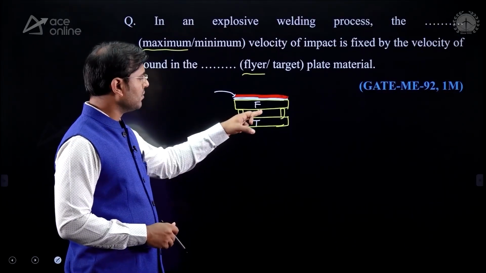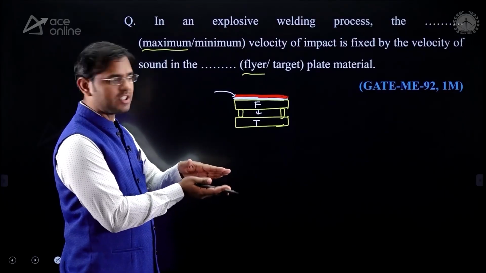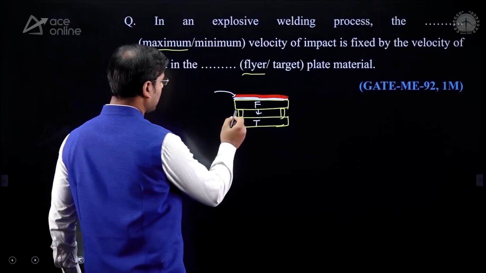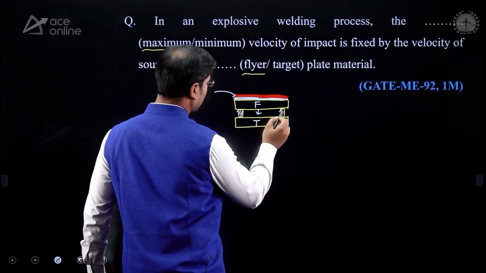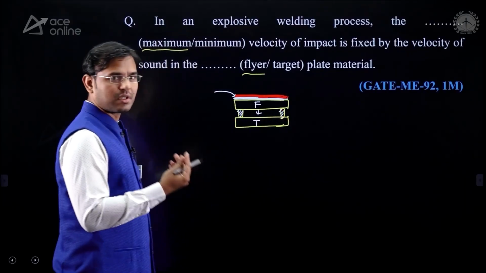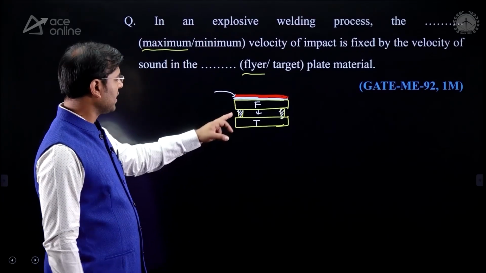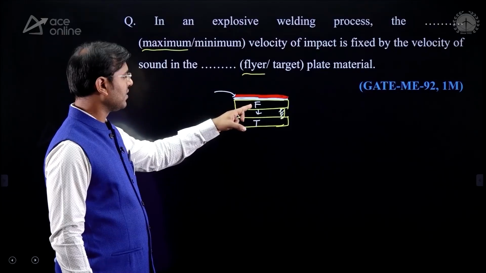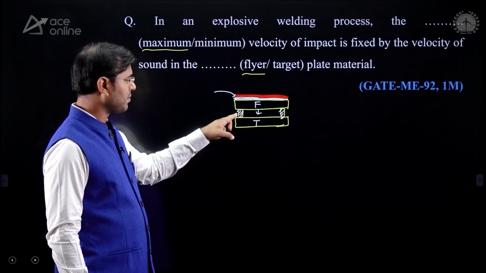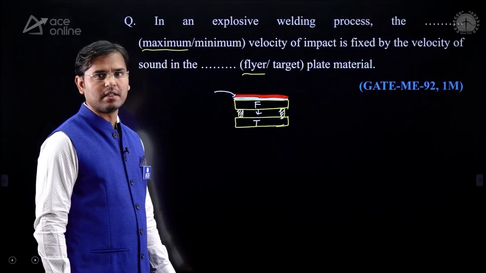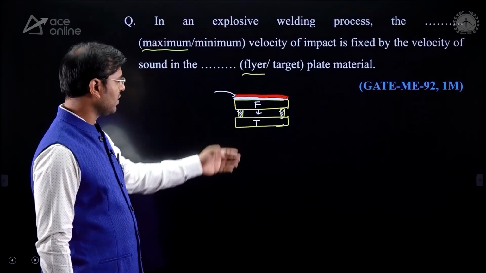To keep some distance between the two plates, some metal pieces are kept. Complete plastic deformation of those metal pieces will happen, and some part of those metal pieces adds to the top plate, and some part adds to the bottom plate, which is the target plate.